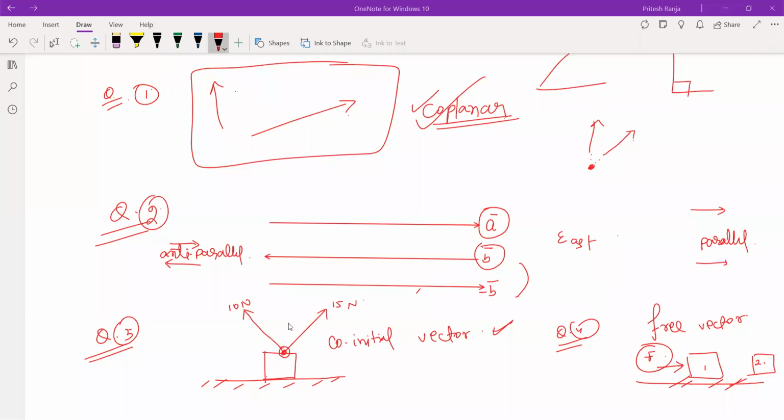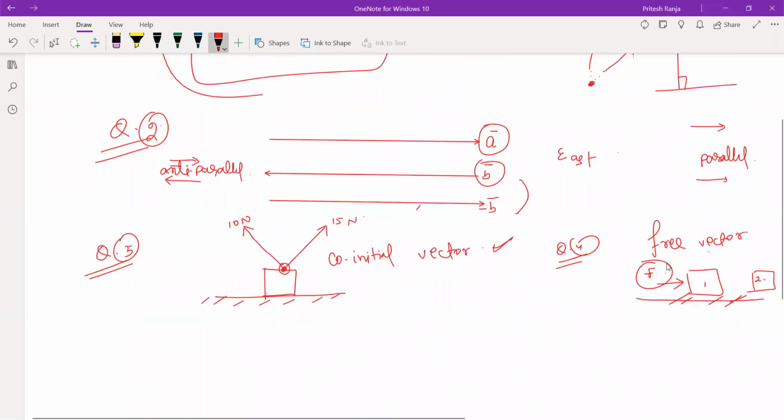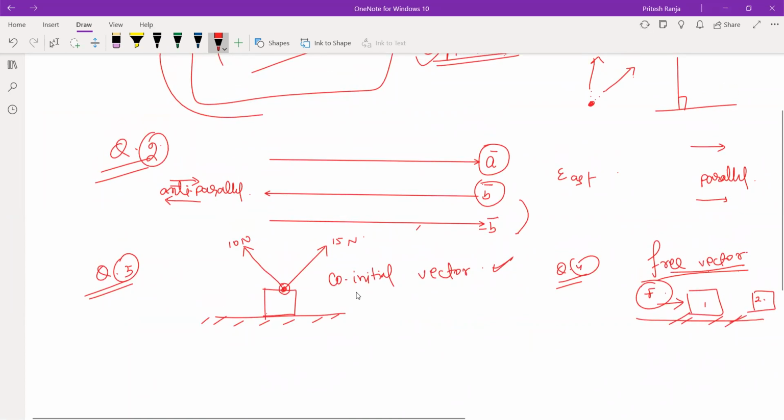ऑर्थोगोनल भाई नहीं होगा ये एंगल में तो दिया ही नहीं है. That's what I was saying from the start. इस लाइन ऐसे लाइन बना दिया, how can you say this is 90 degrees? हो सकता है ना 89 भी हो, unless and until I mention the perpendicularity or give the angle, it will not be perpendicular, है ना? But yes, फ्री वेक्टर जरूर हो सकता है ये, को इनिशियल वेक्टर definitely होगा, perpendicular vector that can be, we are not sure because angle is not given. Okay,